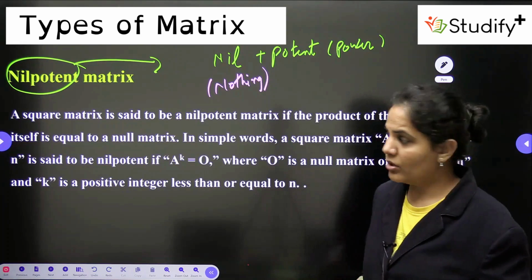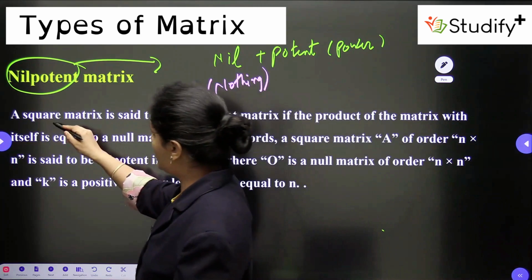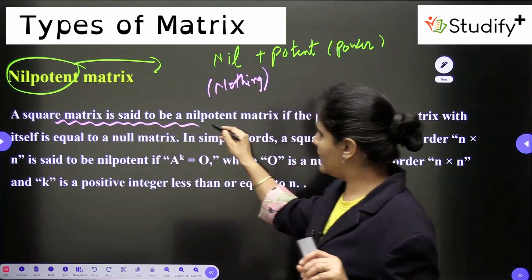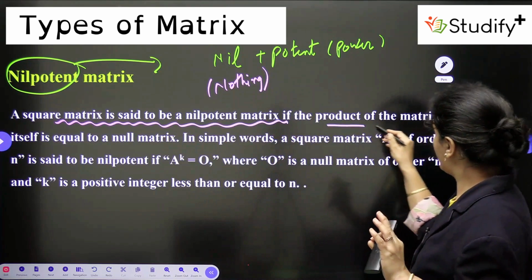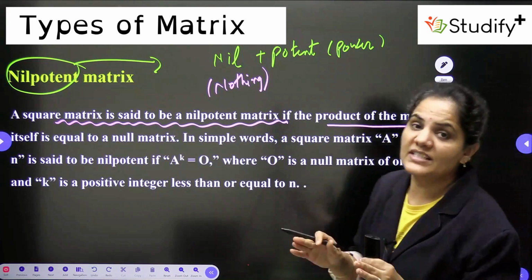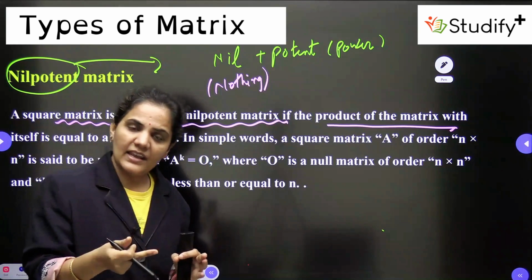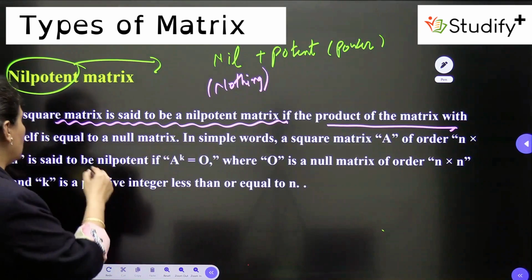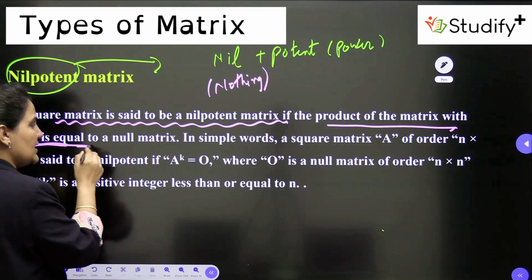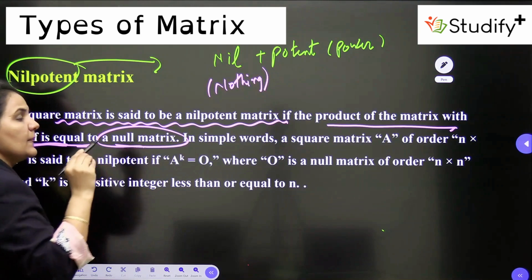Nilpotent means nil or 0. So let's read the definition here. A square matrix is said to be a nilpotent matrix if the product of the matrix with itself, just as in the idempotent we did the product A and A here. So the same, if you do the product of matrix A with itself, it should give you a null matrix.